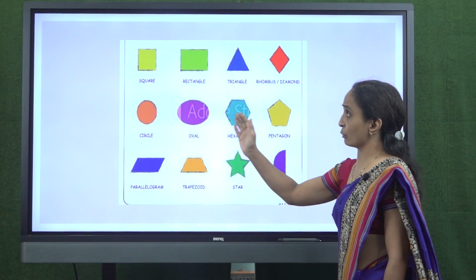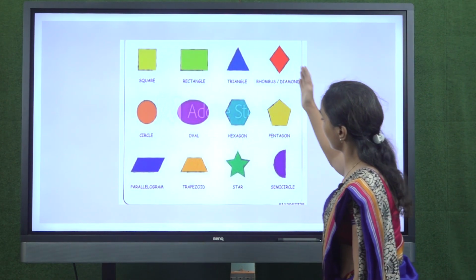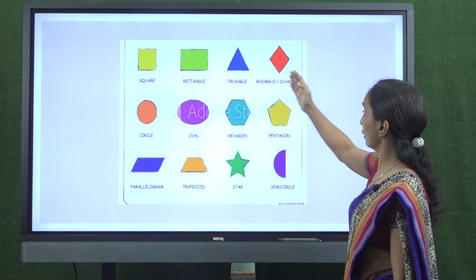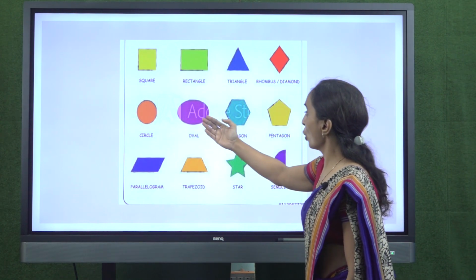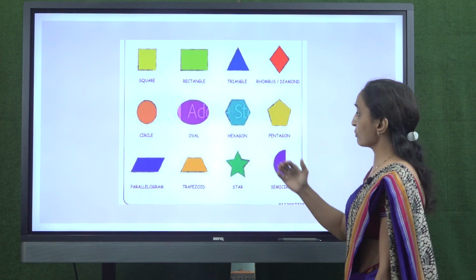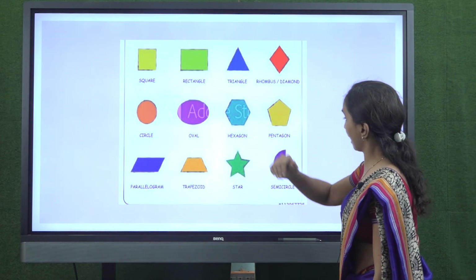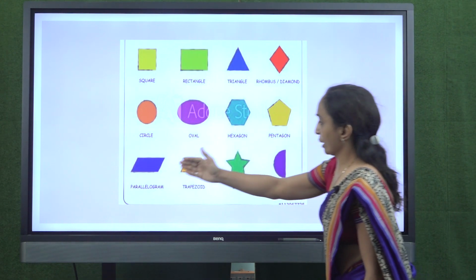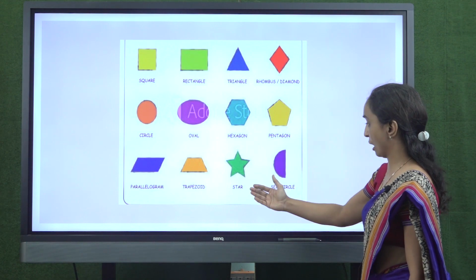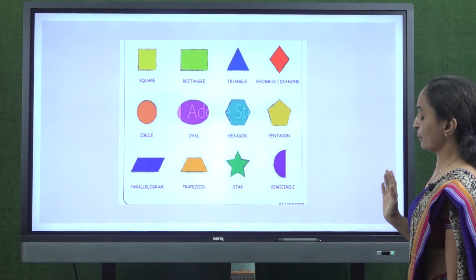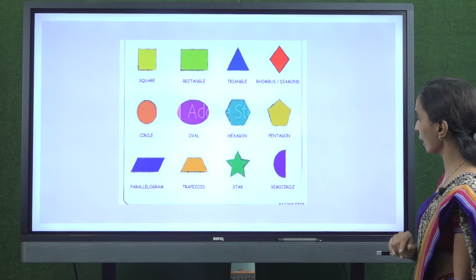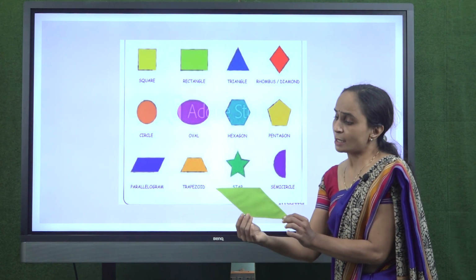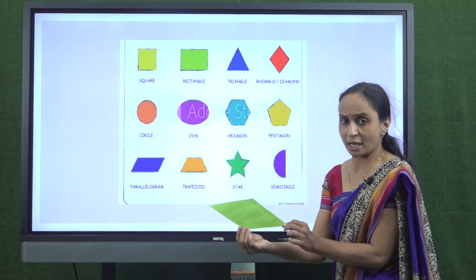Students, if you see around us, these are the shapes which we can see. Square, rectangle, triangle, rhombus, circle, oval, hexagon. Hexagon means the shape which has 6 sides is called hexagon. Pentagon, it has 5 sides. Parallelogram, trapezium, star, semicircle. So many shapes we are using in our daily life. But I think you have not seen this parallelogram. This is called parallelogram and it has 4 sides.